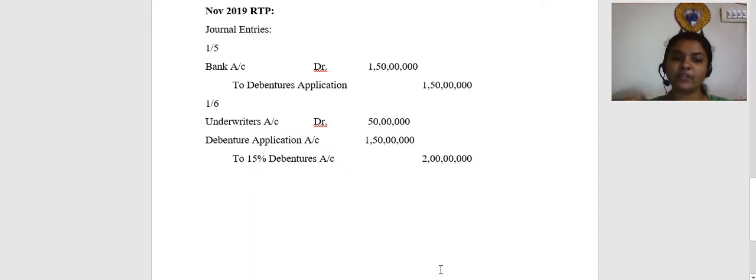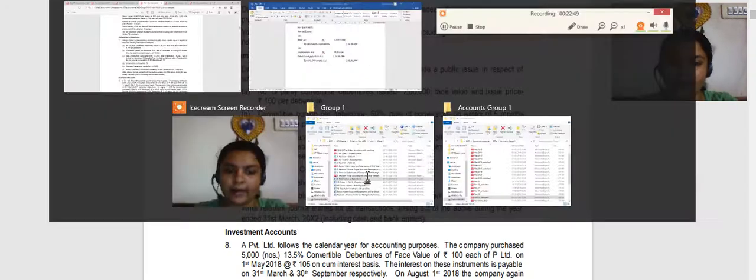Friends, underwriting commission will be paid for the entire amount of debentures, including the amount which they have not subscribed for, because they issue the guarantee for the entire amount of issue. Now, whatever amount is not subscribed, only that they are taking up. So effectively their guarantee is for the entire amount. So I am going to give them commission for the entire amount.